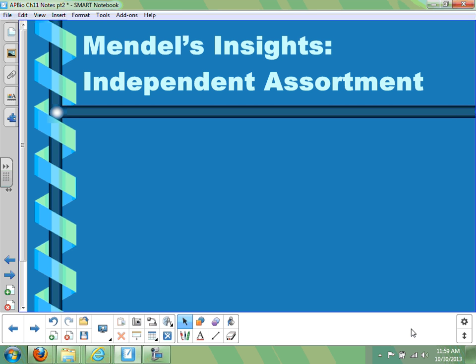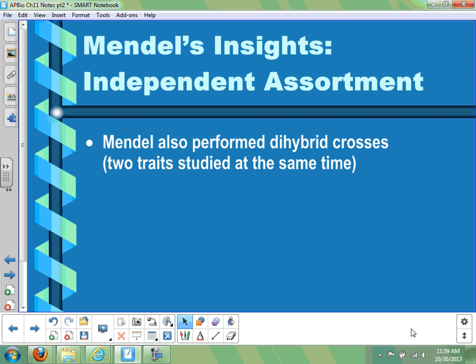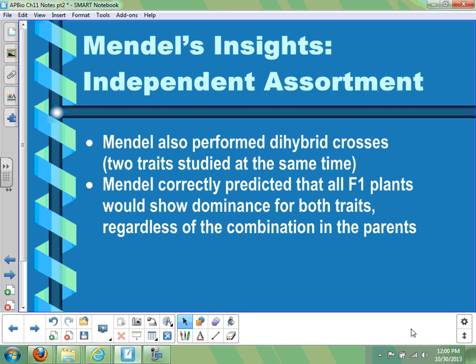Okay, back to Mendel. His final really big idea he came up with is the idea that we call the law of independent assortment. And this is now recognizing the fact that organisms don't have just one trait. You have multiple traits. And every trait has to go through the processes of inheritance just like every other one. So Mendel experimented in looking at 2 traits at the same time. And instead of doing a monohybrid cross for these experiments, he would do a dihybrid cross, where you're looking at 2 traits and you're doing a hybrid cross for each one of those traits simultaneously.